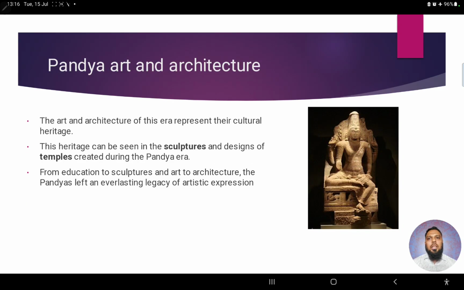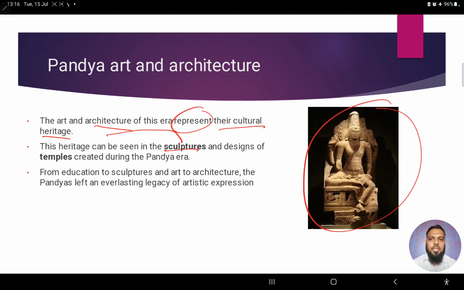Now, next, what about their art and architecture? Right? What did they focus on? Because they have ruled for a very, very long period of time, let's say their art and architecture represents their cultural heritage. Apart from that, particular heritage can be seen in sculptures, as you can see here, and temples which were built during their era.